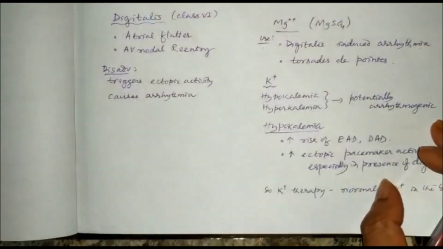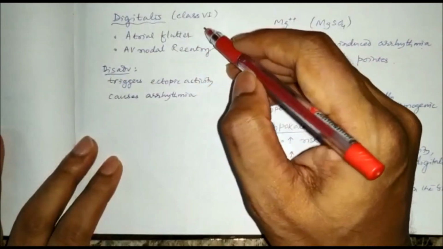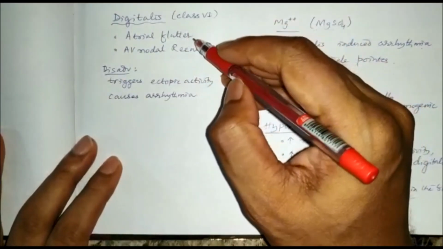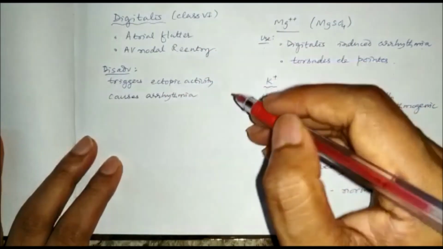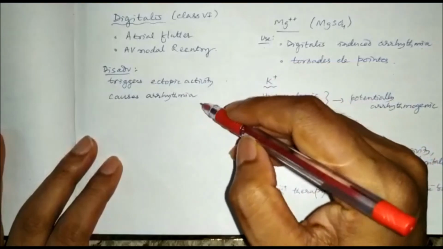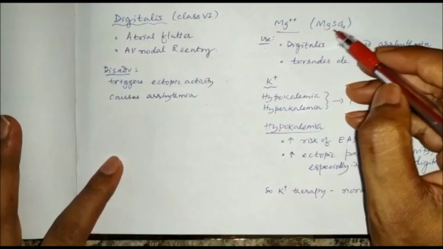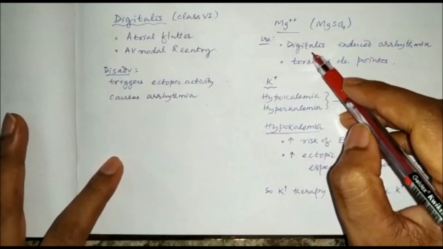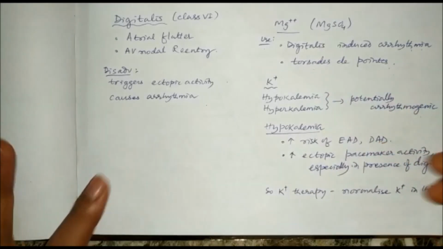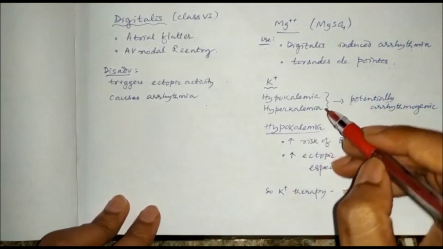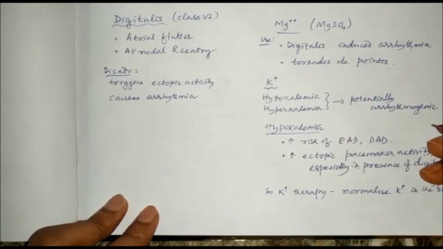Then we have another drug, digitalis, which can be a class 6 antiarrhythmic, and can be used against atrial flutter and AV nodal re-entry, but it has the disadvantage that it triggers ectopic activity, so it can cause arrhythmia. Then we have drugs like magnesium in the form of magnesium sulfate, used against digitalis induced arrhythmia and in torsades de pointes, and potassium can also be used because hypokalemia or hyperkalemia both have arrhythmogenic potential.